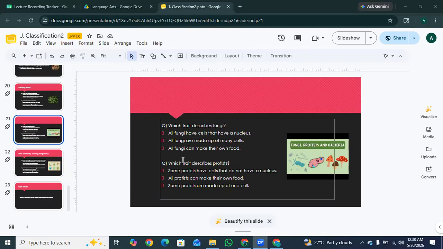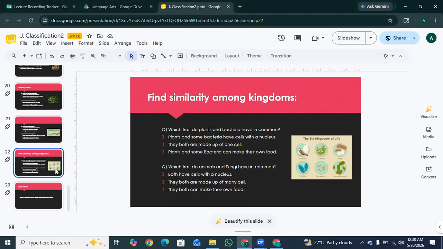So the next one is, which trait describes fungi? All fungi have cells that have a nucleus. All fungi are made up of many cells. All fungi can make their own food. Yes, all fungi have cells that have a nucleus. Okay, so the next one is, which trait describes protists? Some protists have cells that do not have a nucleus. All protists can make their own food. Some protists are made up of one cell. Yes, some protists are made up of one cell is the correct option.